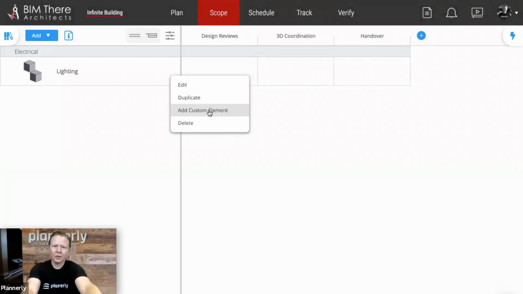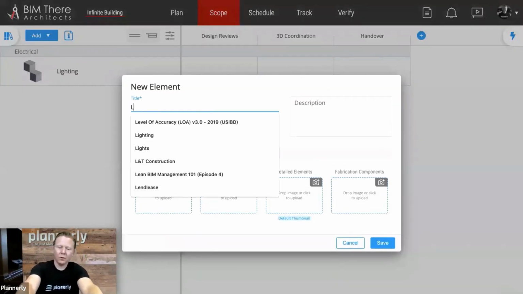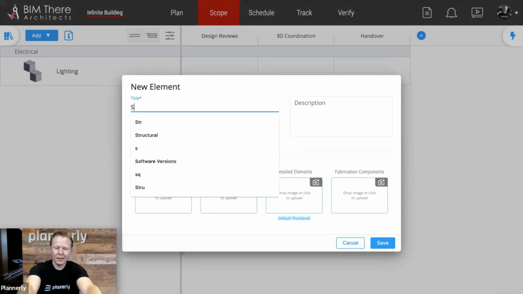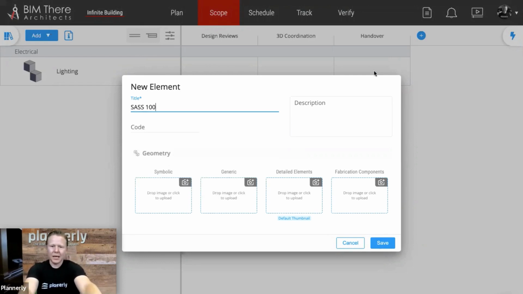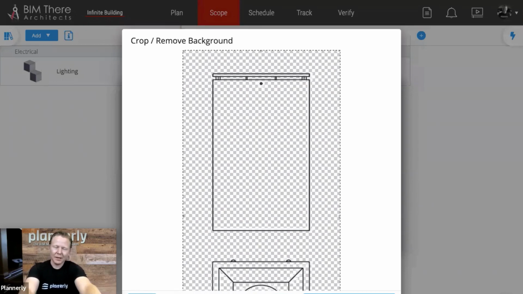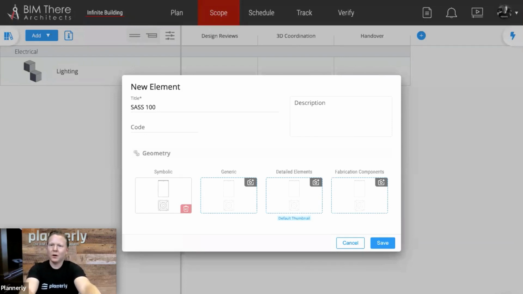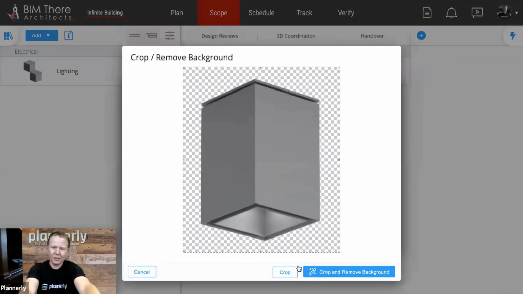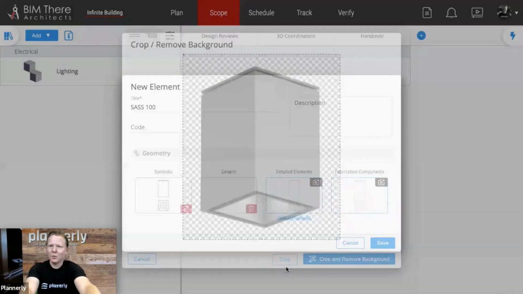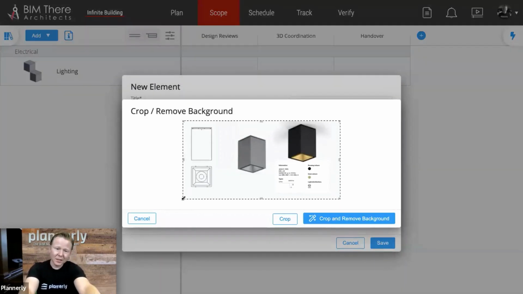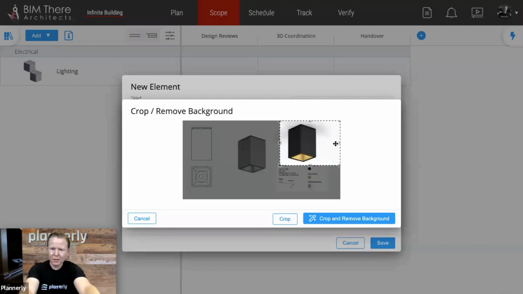Yep. So I'm going to add a custom element in here for the light fixture that we were looking at before. And I know that light fixture is something like this as a name or a number. And I know that when I spec it early on in the symbolic representation, it looks a little bit like this. So we can see this is a 2D representation of that. And then for some form of generic representation, I have another image that looks a bit like this. And we also have that's a more detailed or fabrication level. And actually, this is an image of all of them at the same point. So I want to crop this out.